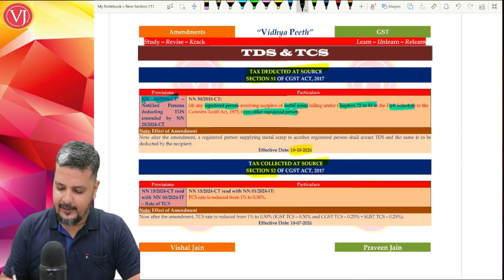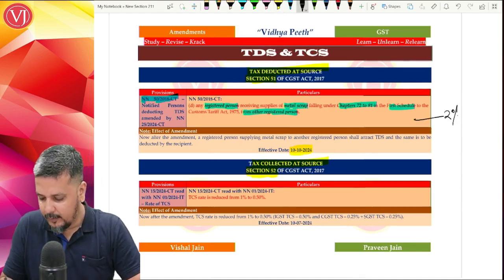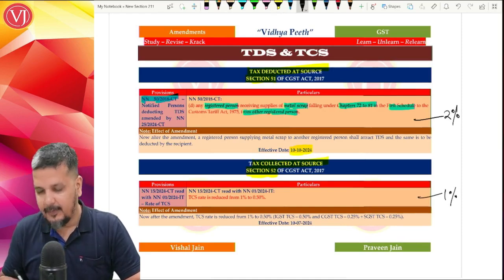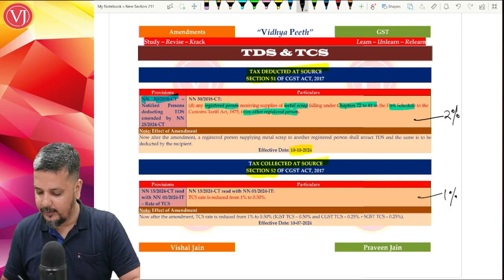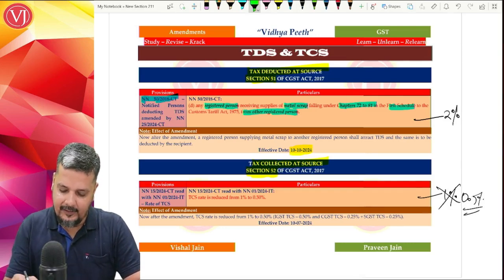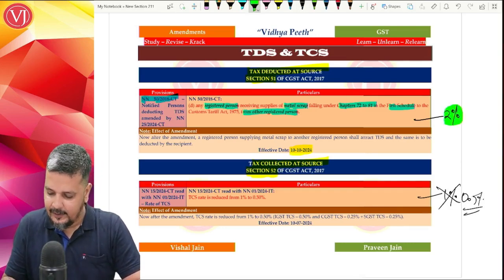Please understand, earlier the rate of TDS was 2%, now also it is 2%. Earlier the rate of TCS, maximum rate is 2%, but the notified rate was 1%. Now that 1% is reduced to 0.5%. So your TDS rate remains 2%.